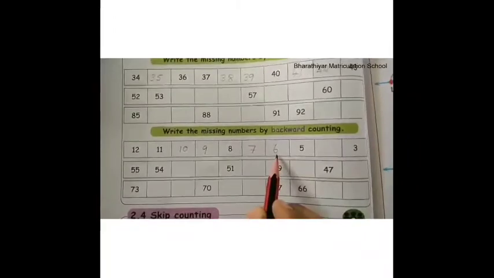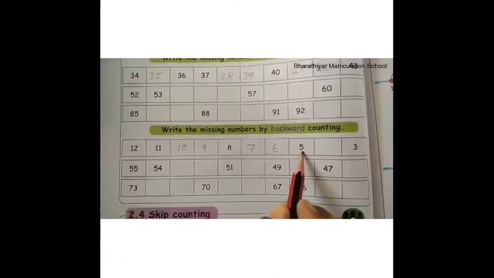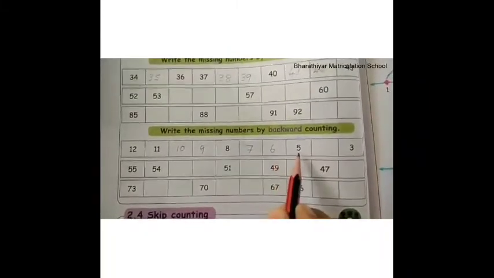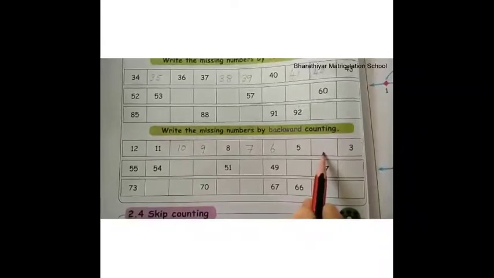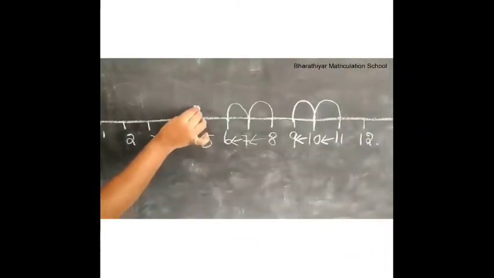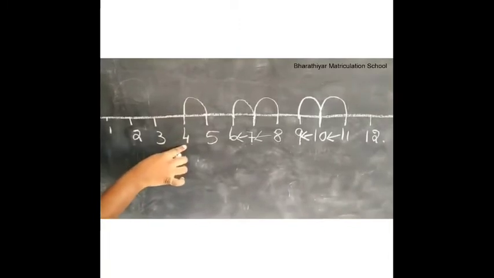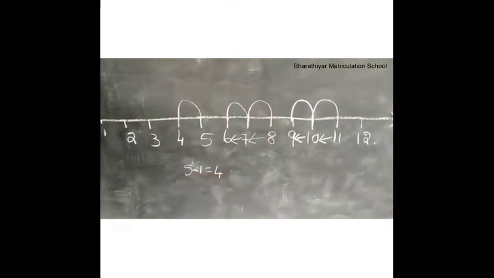If we subtract 1 from 6, we get 5. Therefore, 5 is the backward number of 6. Now, number 5. What is the backward number of 5? If we subtract 1 from 5, we get 4. That is, 5 minus 1 is equal to 4.